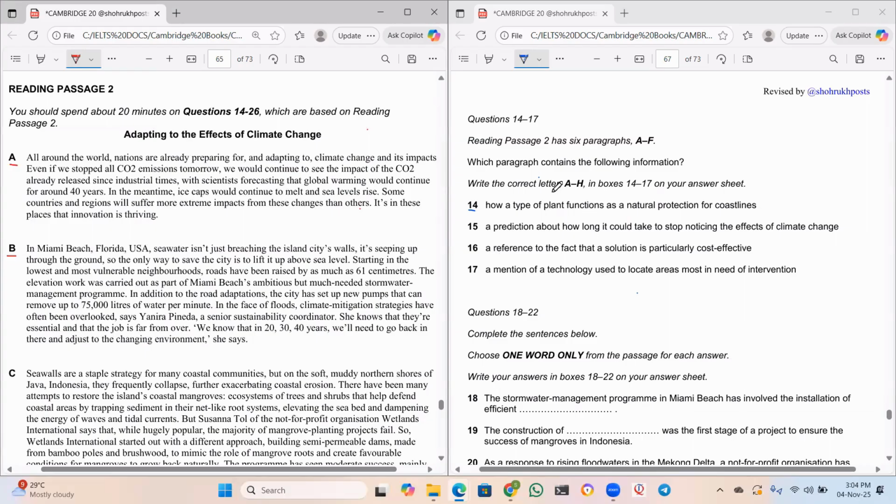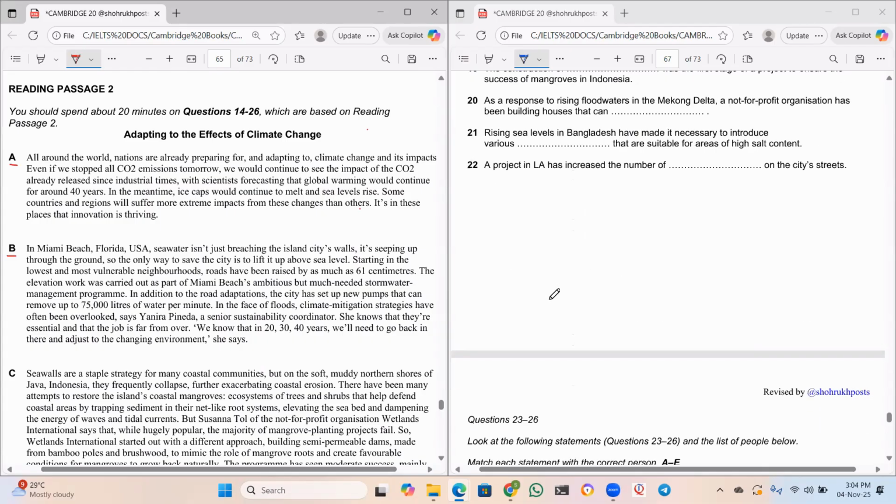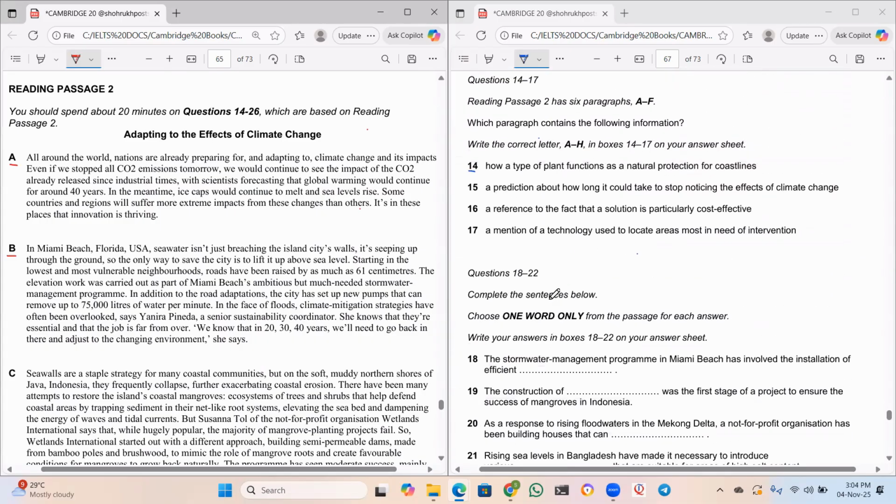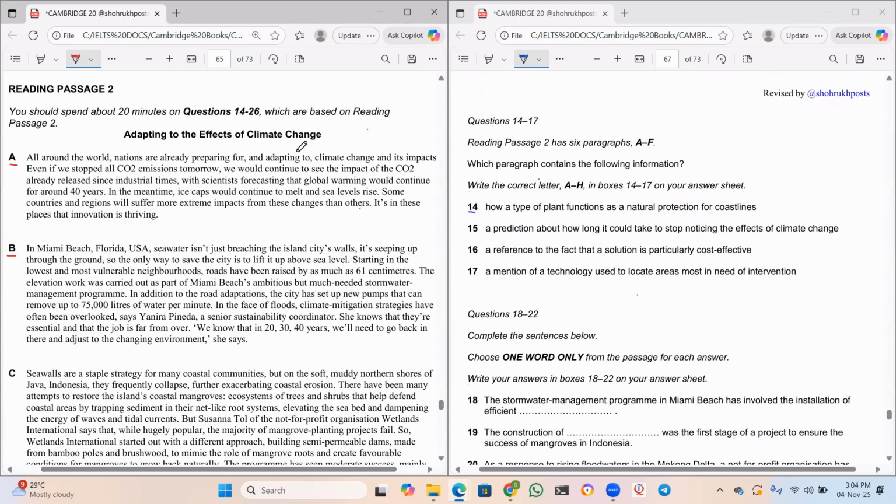And once I complete this section, it will be easy for me to answer the next sections, because by the time I complete all these four questions, I'll have read the whole passage. So it will be very easy for me to answer the next set of questions. Yes, so let's follow this strategy and let us see how good we are.